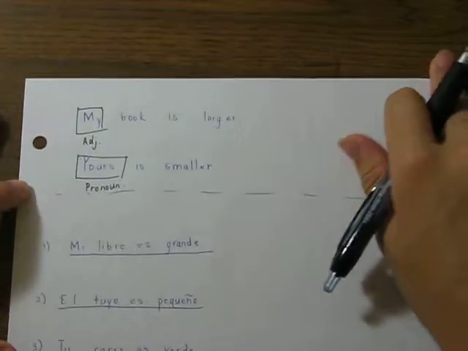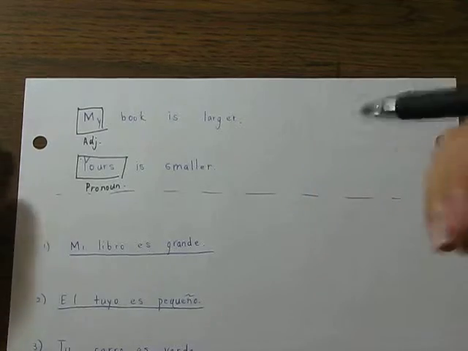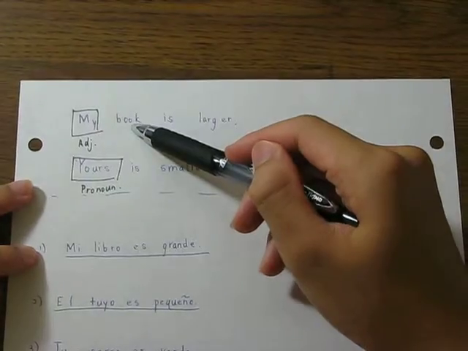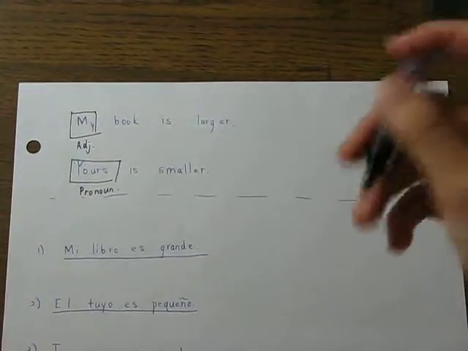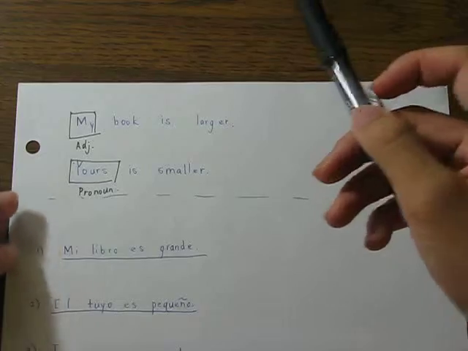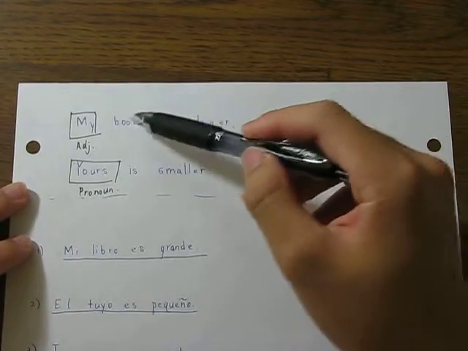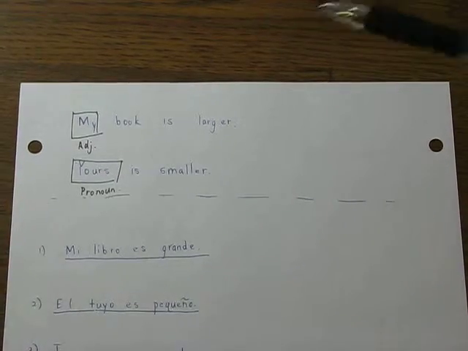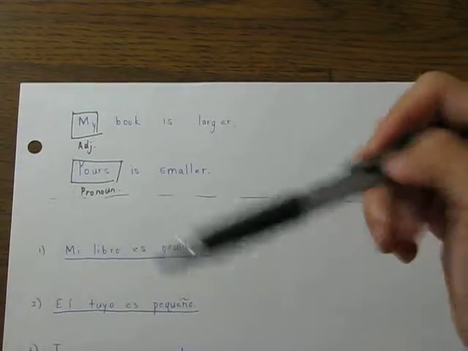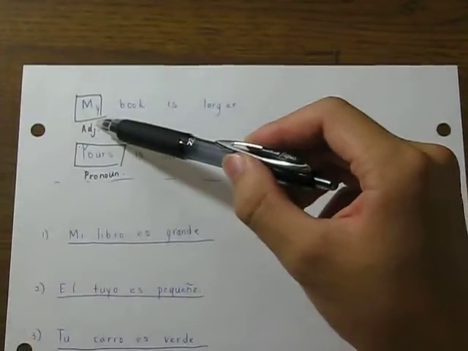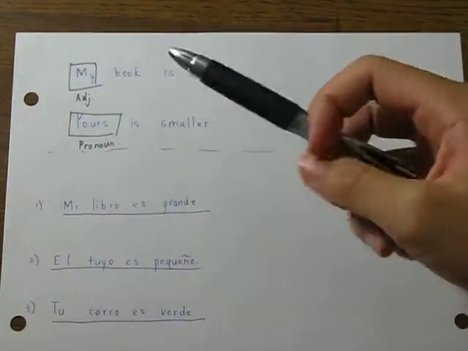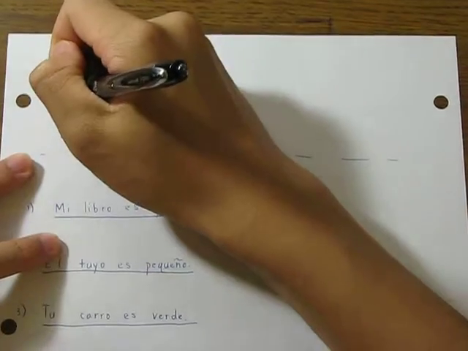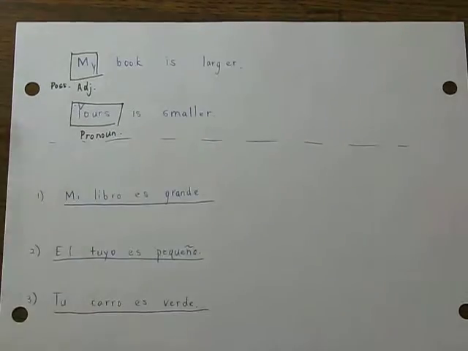Now, let's look at each sentence a bit more closely. My book is large, right? My is an adjective because it modifies or describes the noun book, right? It's not blue, it's not shiny, it doesn't describe color, right? It simply modifies the noun book, right? Furthermore, it is a possessive adjective because it tells who owns or possesses the book, right? It is my book. I own it, it is my possession, which is why it is the adjective. Or put more specifically, it is actually the possessive adjective, right? So let's write possessive adjective on here, okay?